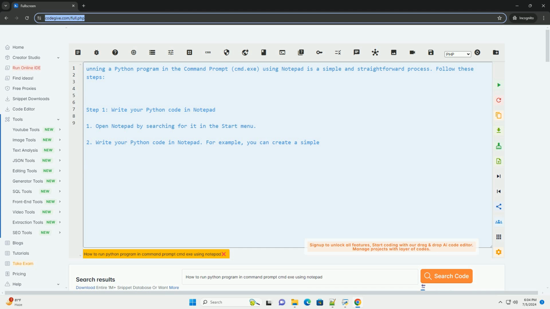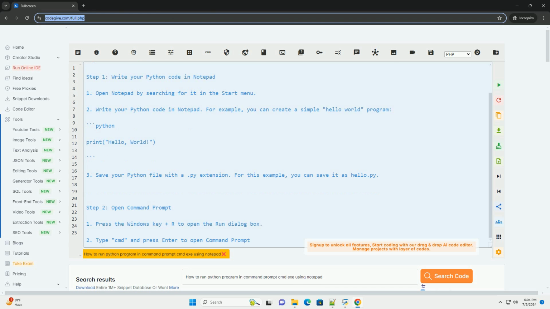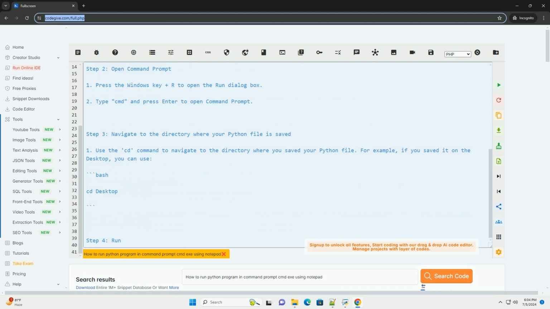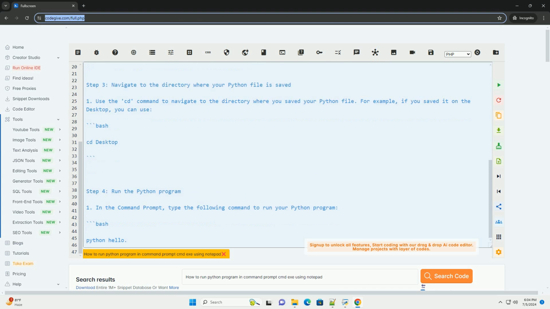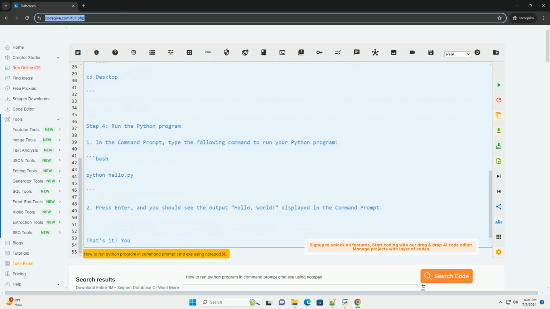Running a Python program in the command prompt, cmd.exe, using Notepad is a simple and straightforward process. Follow these steps. Step 1. Write your Python code in Notepad. 1. Open Notepad by searching for it in the Start menu. 2. Write your Python code in Notepad.